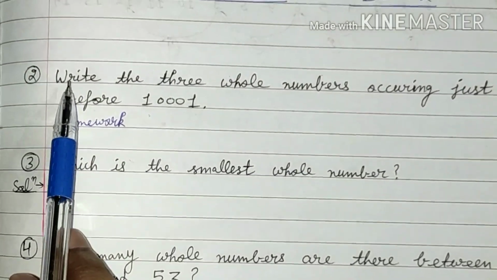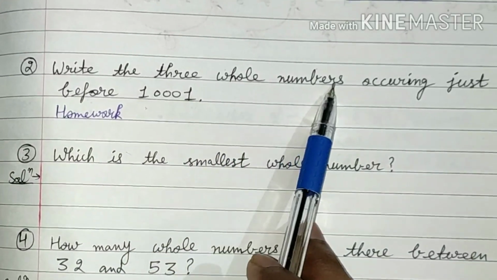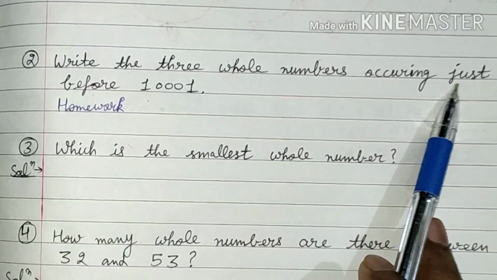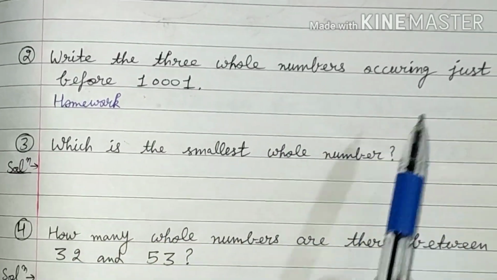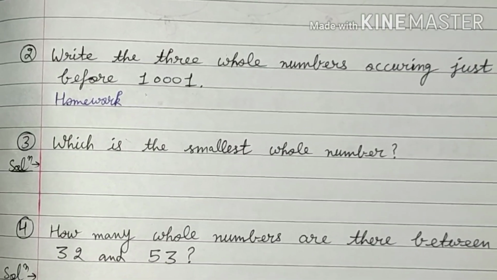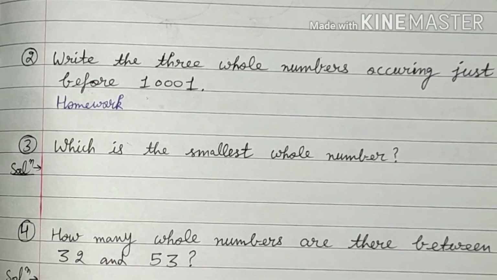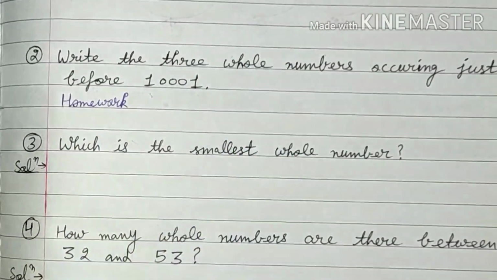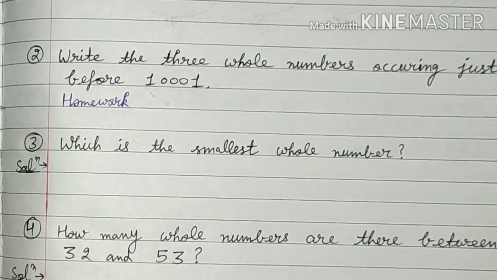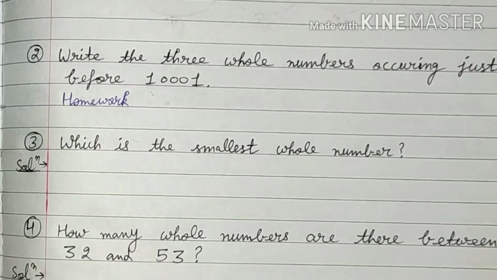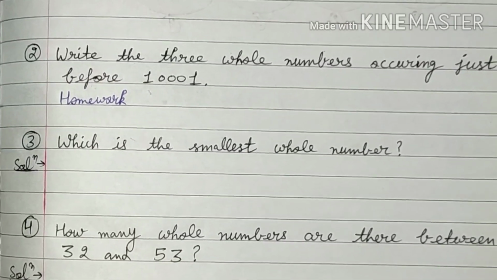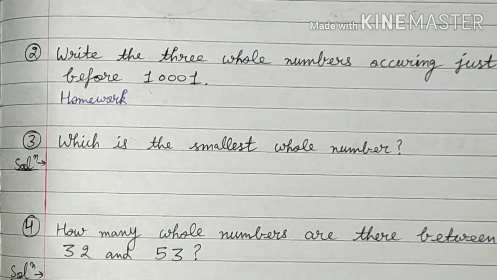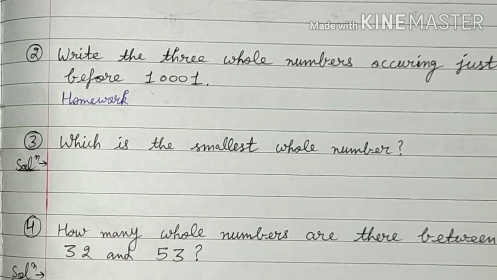Now the second question is, write the three whole numbers occurring just before 10,001. Now there is a word here, just before. Just before means we will have to find the predecessor here. For the predecessor we always subtract 1 from the given number. So in the same manner as in the first question, but here the difference is we will have to subtract 1 every time, 3 times. So question number 2 will be a homework.